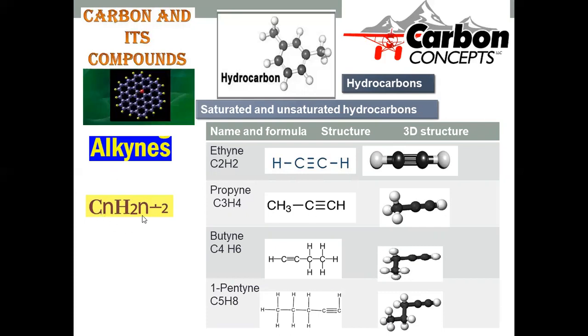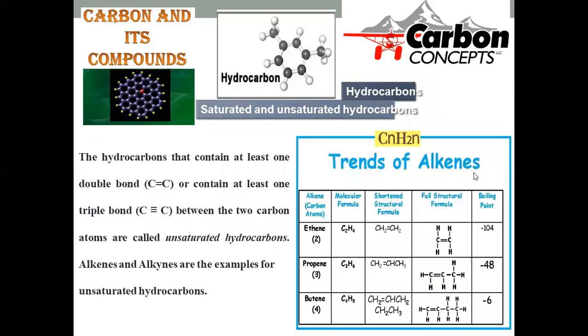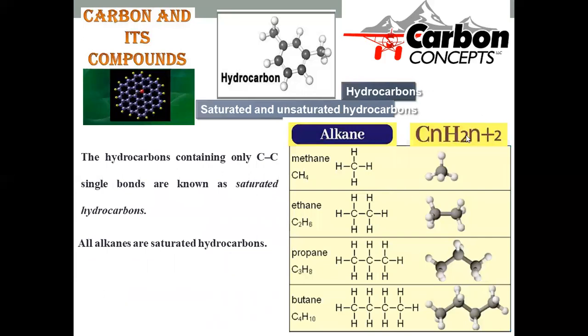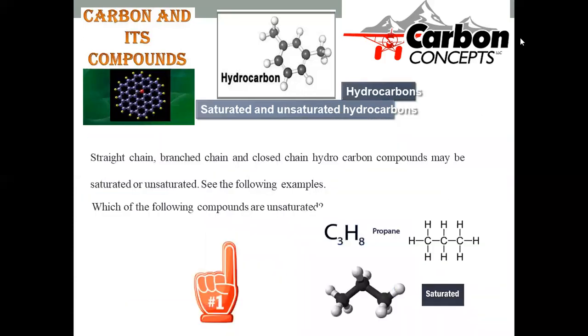Alkynes are composed of CnH2n minus 2. CnH2n minus 2 is the general representation of the formula for all alkynes. For alkenes, the general formula will be CnH2n. So CnH2n means alkenes, CnH2n plus 2 means alkanes. This is the general kind of representation.